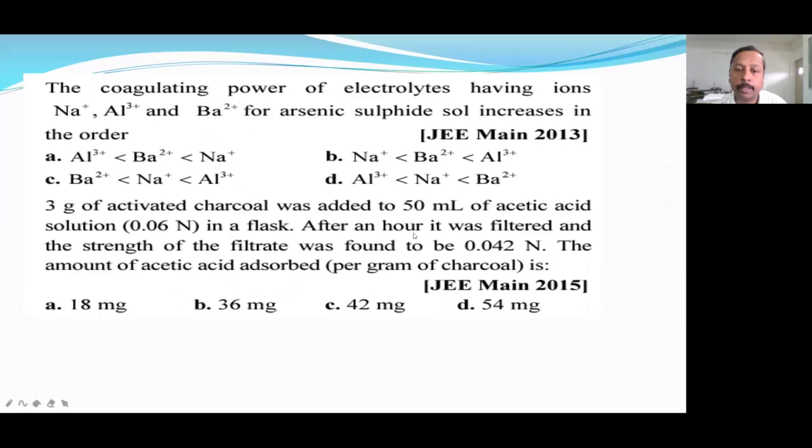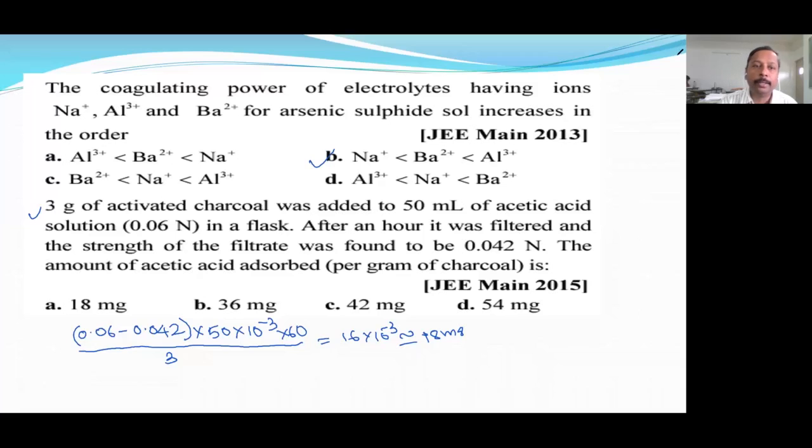Okay, next question is displayed. You can start. Two questions are there and numerical, so time taking. Don't worry about the time. Solve it with accuracy. Okay, here coagulating power and coagulating value question, you will solve with the help of the Hardy-Schulze rule. Coagulating power is directly proportional to the valency of the effective ion. Here the effective ion will depend on the type of colloid. Here arsenic sulfide is a negative colloid.